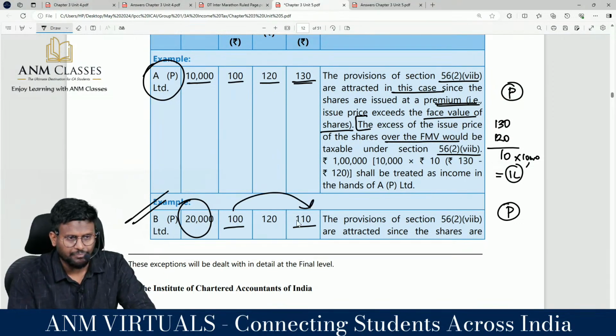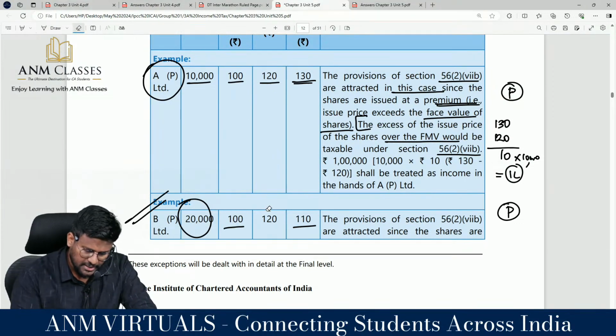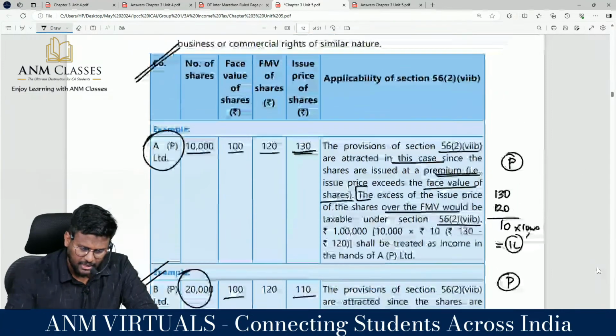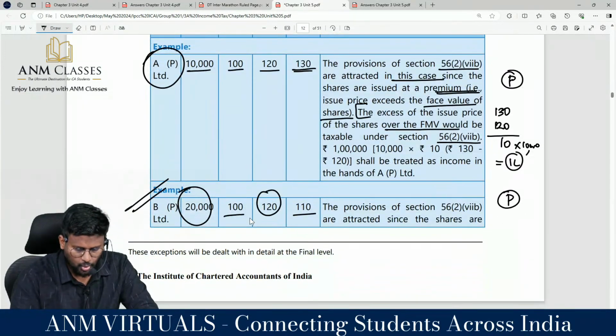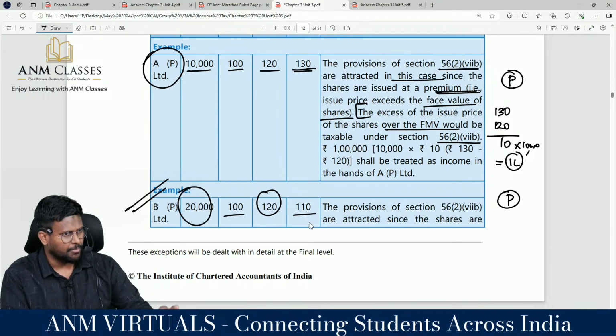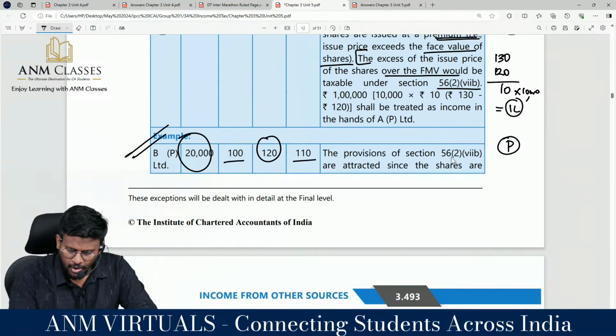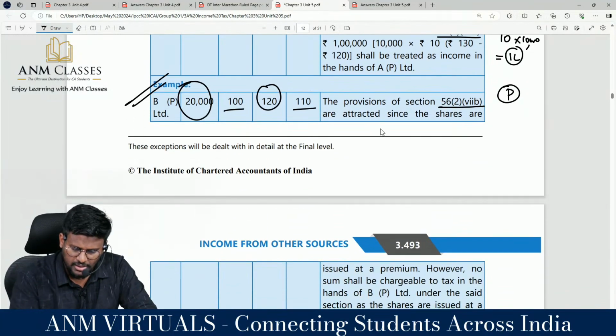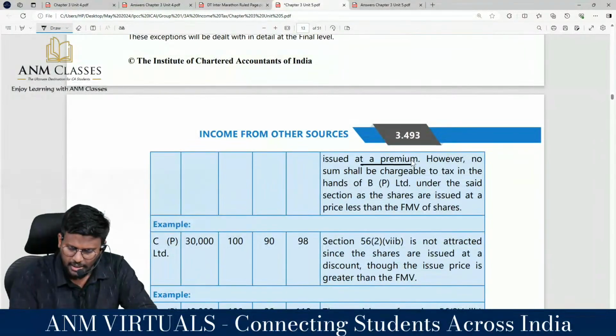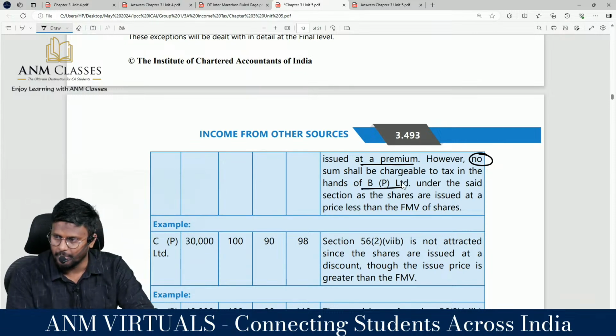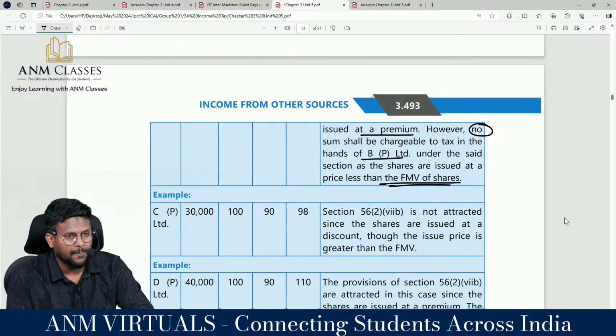Is it a premium? Yes, sir. Is the issue price more than the fair market value? No, sir. That means the section will be applicable, but nothing will be taxable. Correct? Provisions of 56 subsection 2 clause 7b are attracted since the shares are issued at a premium; however, no sum shall be chargeable to tax in the hands of the private limited company under the said section as the shares are issued at a price less than the fair market value.